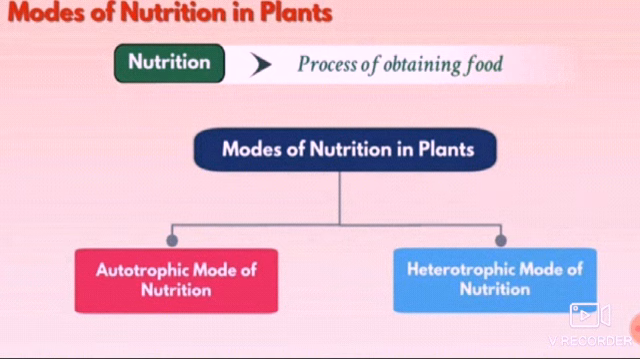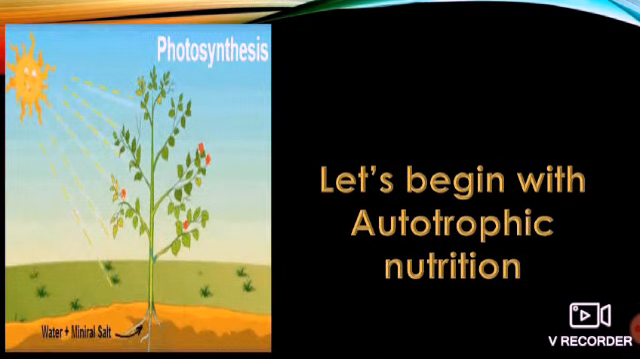Now let's continue with the next topic, modes of nutrition in plants. There are two modes of nutrition in plants. One, the autotrophic mode of nutrition, where the organism can produce its own food. And the second one is the heterotrophic mode of nutrition, where the organisms depend on other organisms, plants or animals, for their food. So now let's begin with the first one, that is autotrophic nutrition.